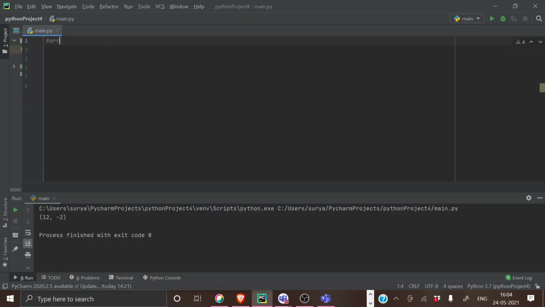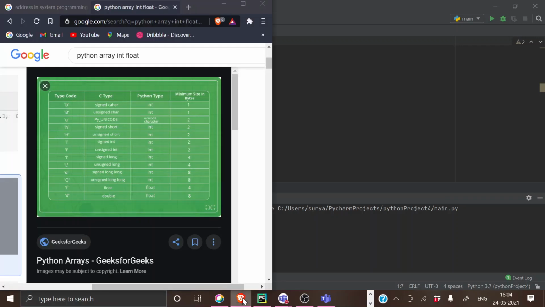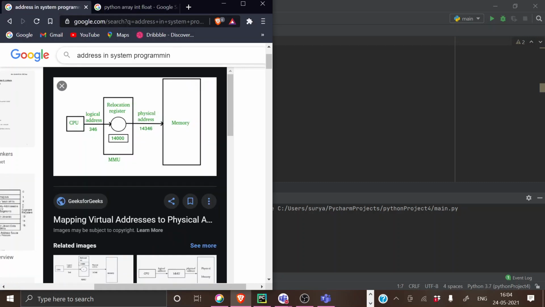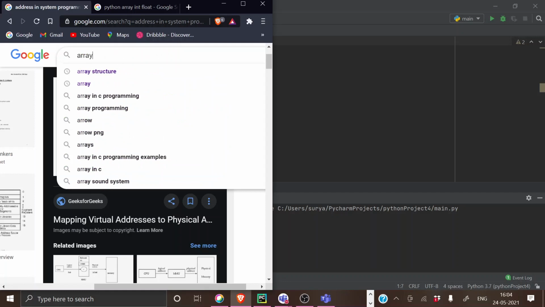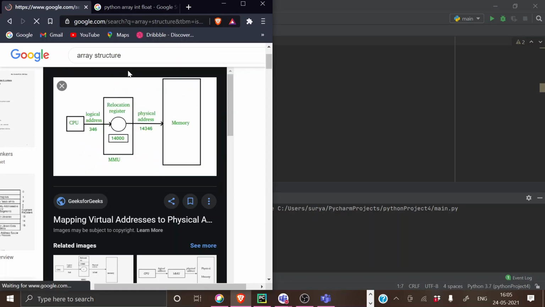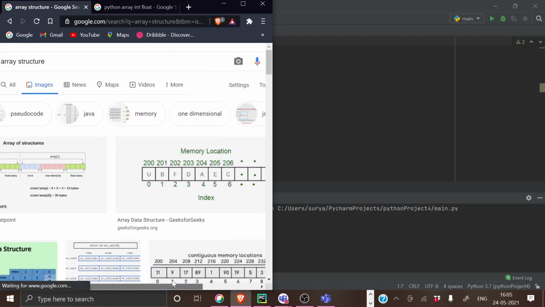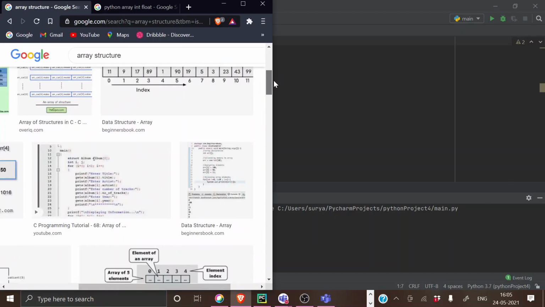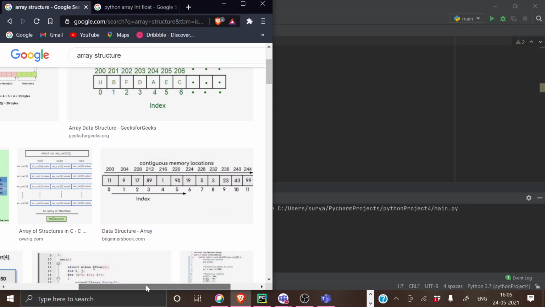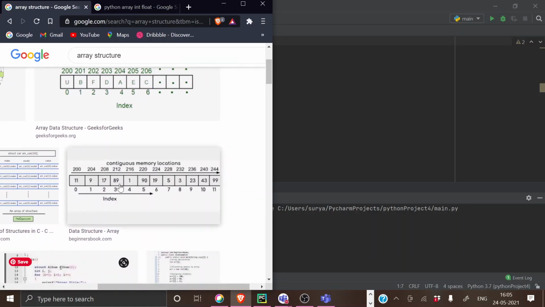So arrays. A Python array is a collection of common type of data structures having elements with the same data type. I will give you a picture of how an array works. This is how your array will look. I've shown you a number of times, but I'm showing it again. This is what your array is.